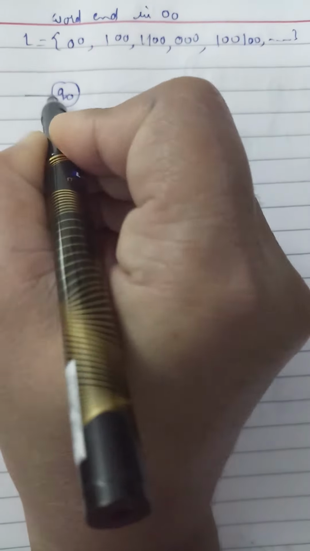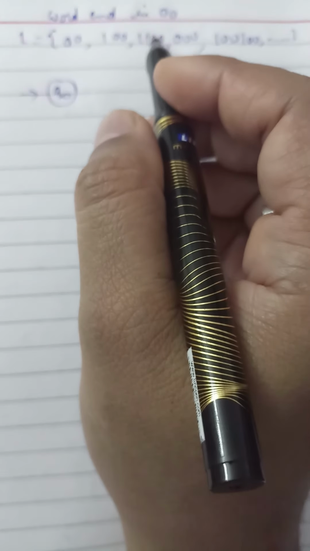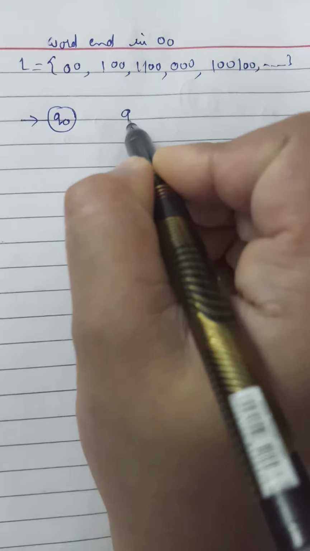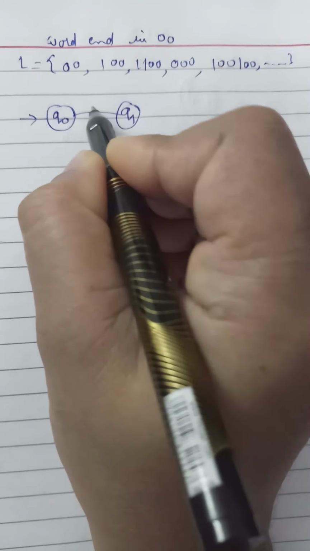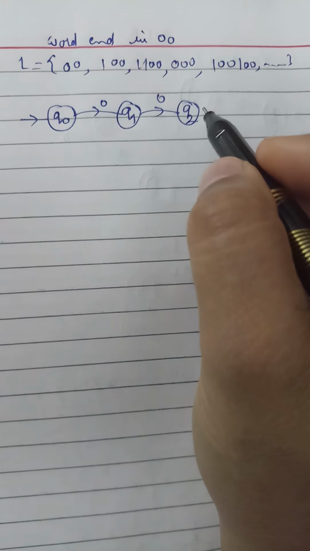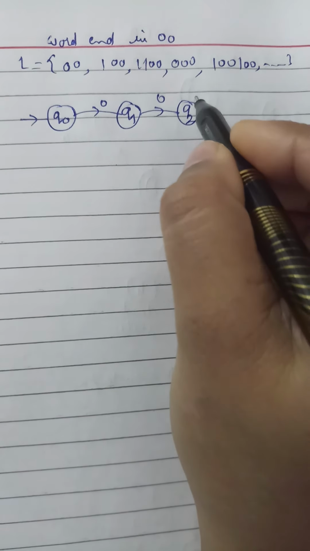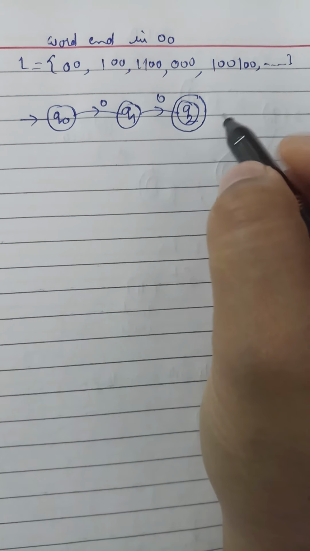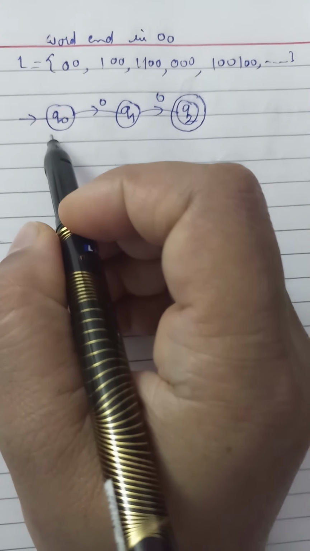Q0 is the initial state, because the word will end in 00. So from Q0 to Q1 a transition for 0, and Q1 to Q2 a transition for 0, because the word is to end in 00. So we make Q2 a final state, and because the alphabet is 0, 1,